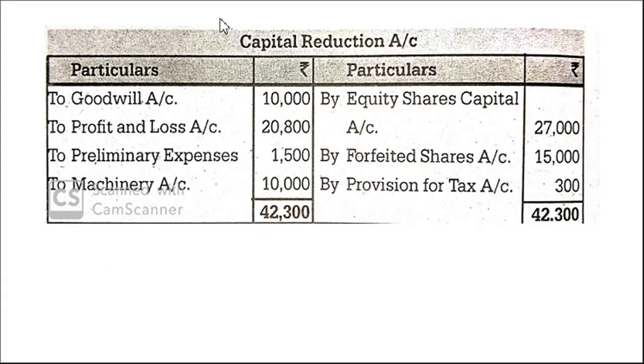So let us prepare the capital reduction account. Here from equity share capital we got 27,000, forfeited shares we got 15,000, correct? These two. Then goodwill we have to give this much, profit and loss, preliminary expenses, machinery account. This much we have to write, this much we have to give. So total is 42,300. But here only 42,000. So 300 we are using from provision for taxation.